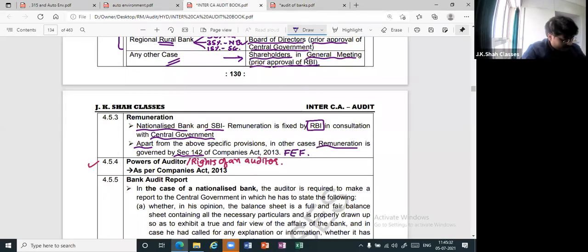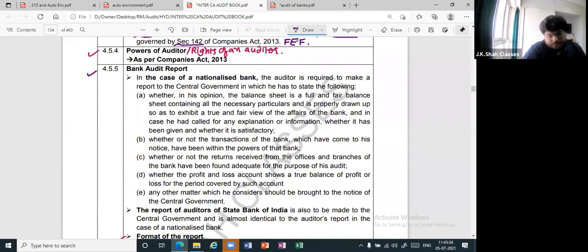All cool? Appointment clear? Remuneration clear? Okay. Let's go to reporting then. See, now, bank audit report. But this is bank audit report in case of which bank? Nationalized bank. SBI also is same only.